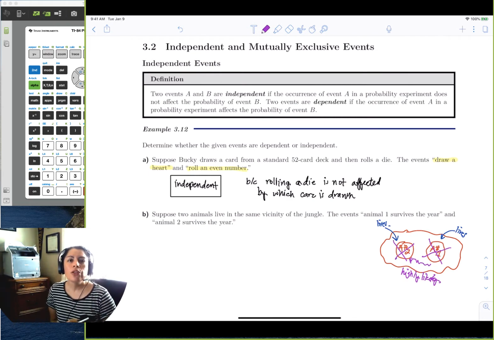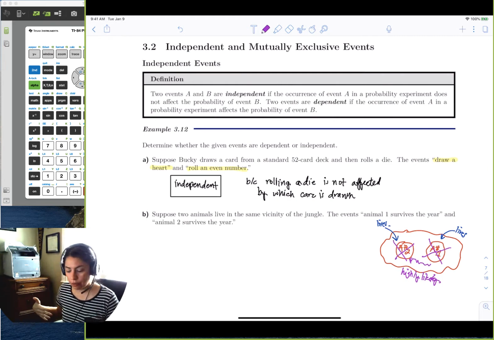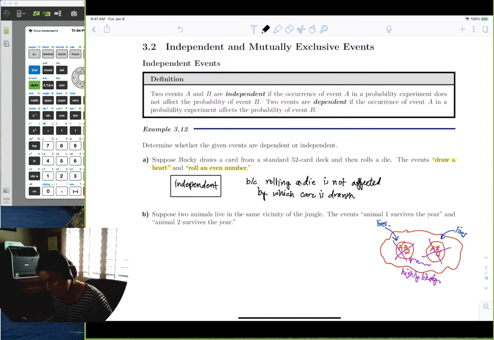Whether they're predator animals or a disease or just a virus going through, the next neighboring area will be affected and dependent on what's happening in the area next to it, right? So in this case, these two events are dependent.